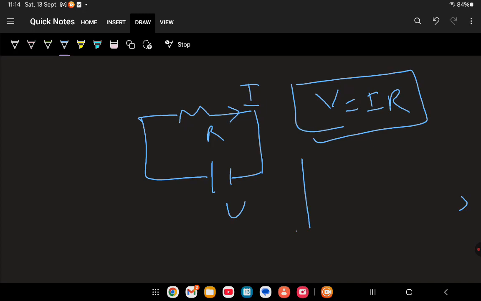It means if there is a graph between current and applied voltage, it will be linear, and this is defined by Ohm's law.